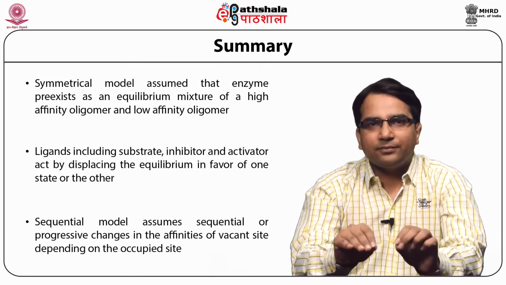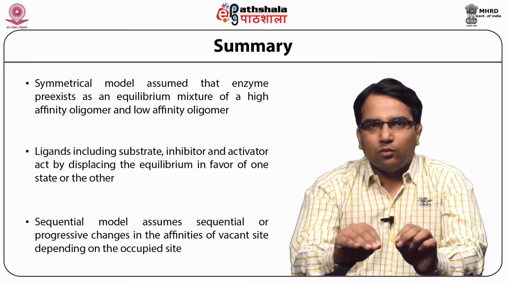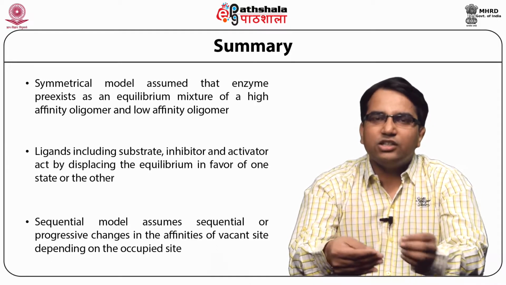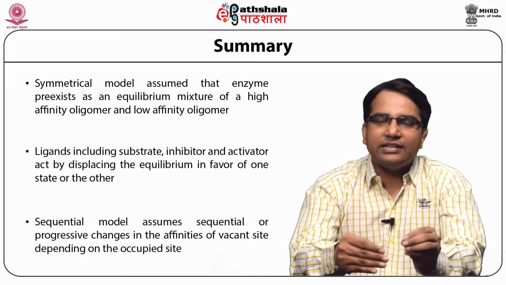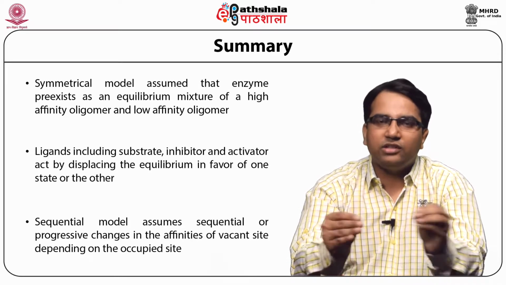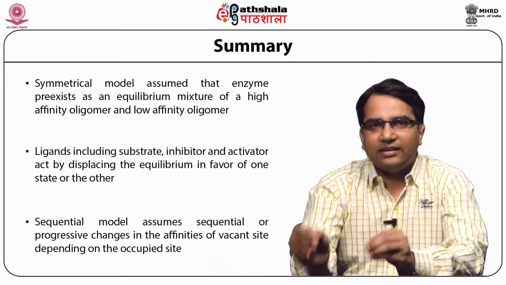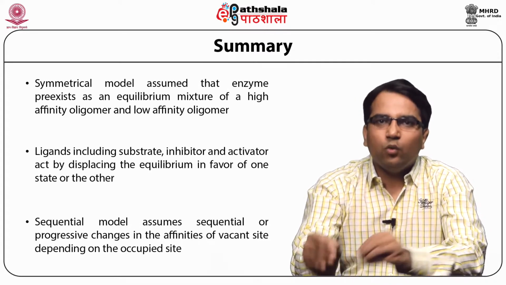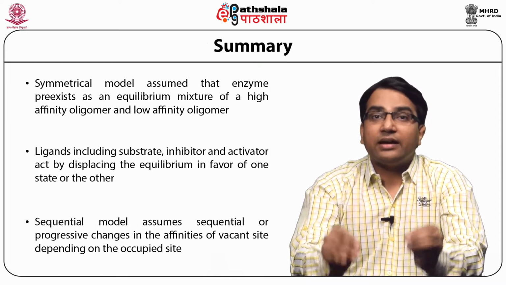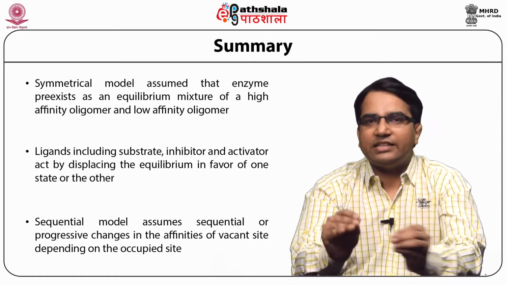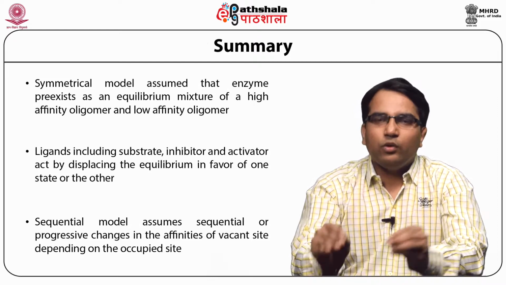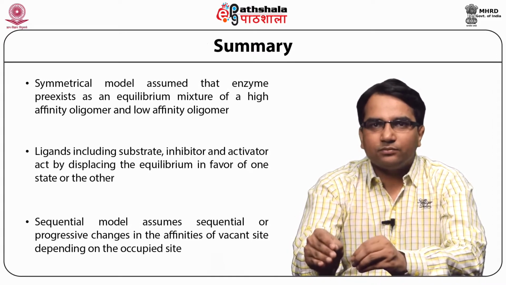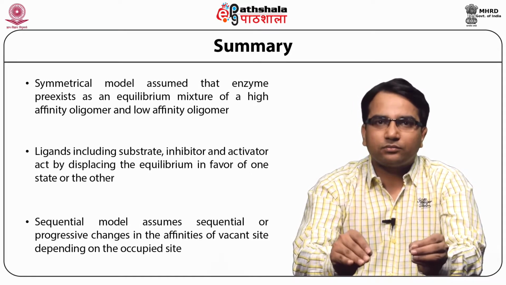We have also learned why other binding sites do not influence the catalysis of the active site, so we call them non-cooperative binding sites. We have also discussed the characteristics of allosteric enzymes, and examples of allosteric enzymes and their significance.